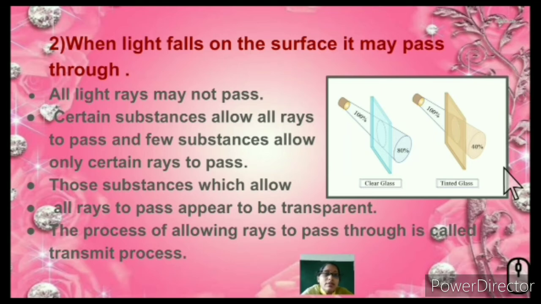There are certain substances which allow all the rays to pass through, depending on transparency. Here you can see the clear glass is totally transparent, and based on thickness, it allows a certain amount of light to pass. The process of allowing rays to pass through is known as transmission, or the light gets transmitted. Most of the rays get transmitted if the surface is clear or transparent. If it is not transparent, certain substances do not allow light to pass through.